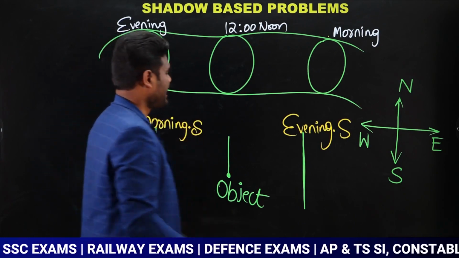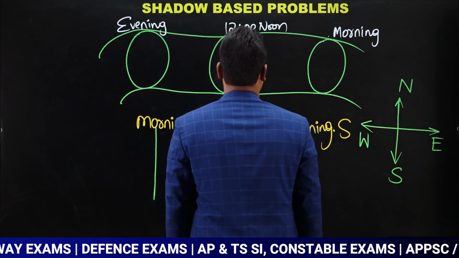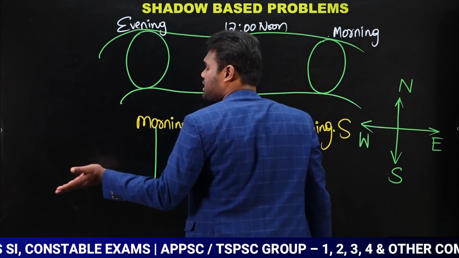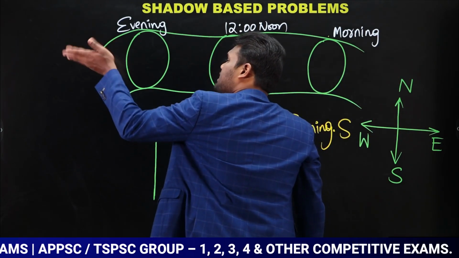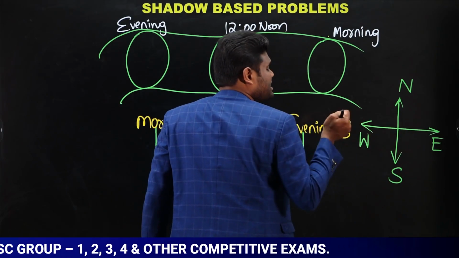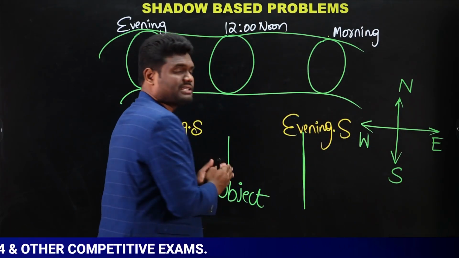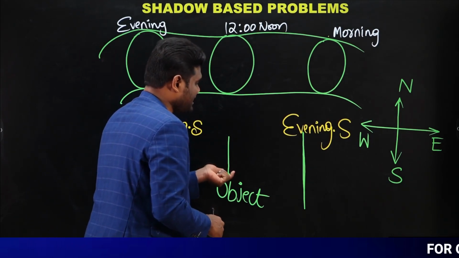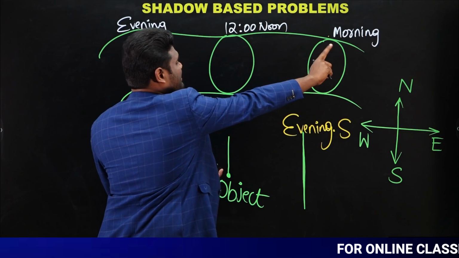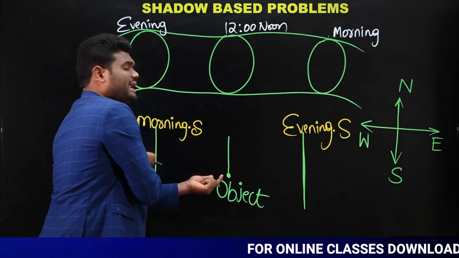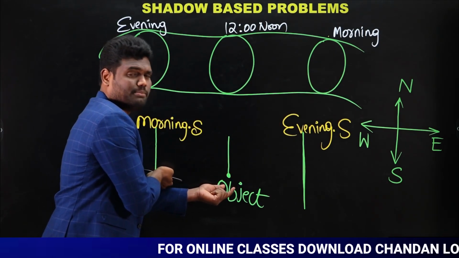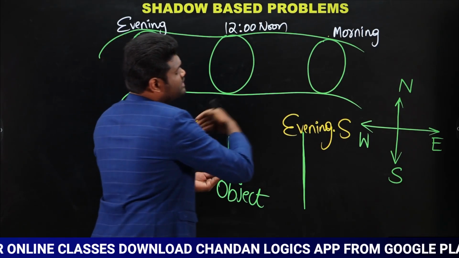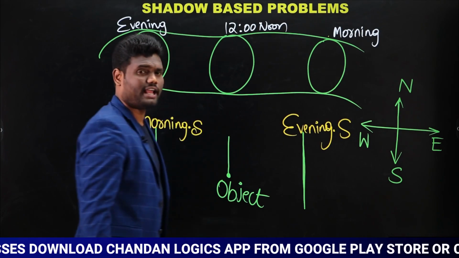Just common sense. Now let us take an example, you are standing in this way. If sun is in the east direction, shadow will be in the west direction. If sun is in the west direction, shadow will be in the east direction, yes or no? The same common sense we are using, nothing more than that. If object is here, sun is in the morning time in the east direction, so shadow will be in the west direction, yes or no? Similarly, evening time sun will be in the west direction. If object is here, shadow will be in the east direction, yes or no?